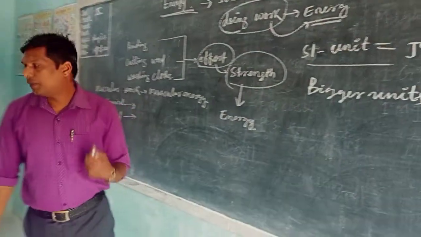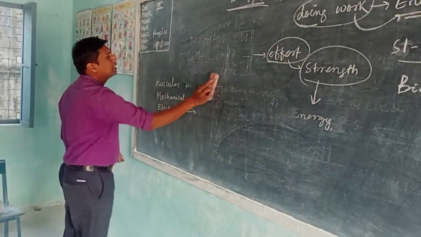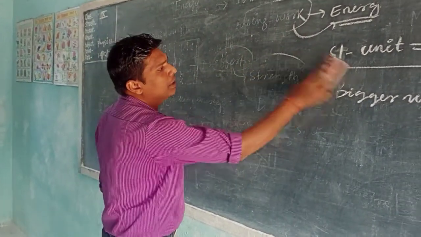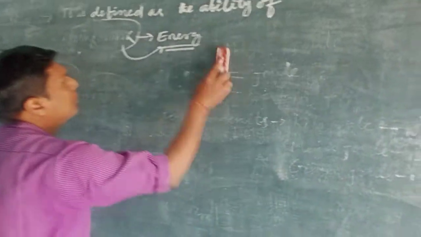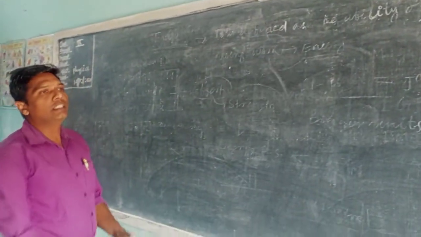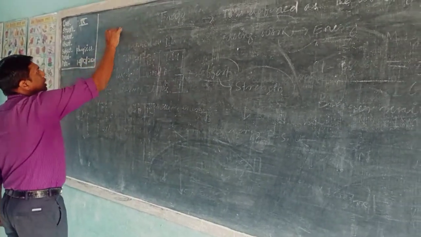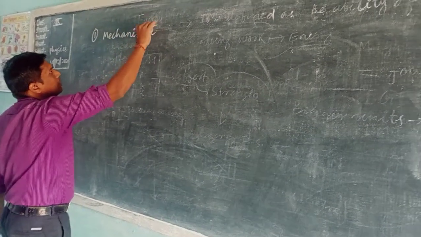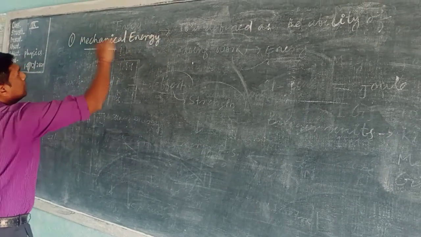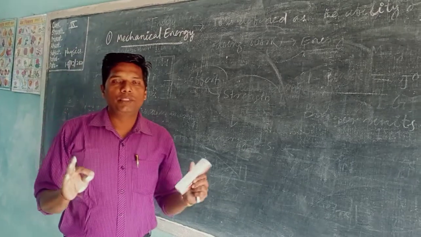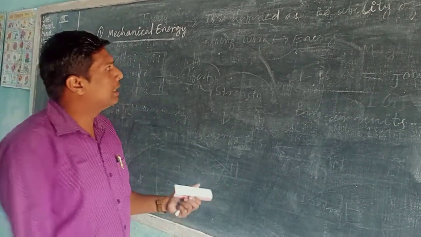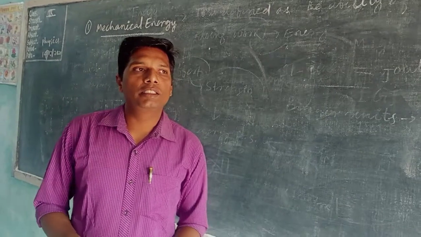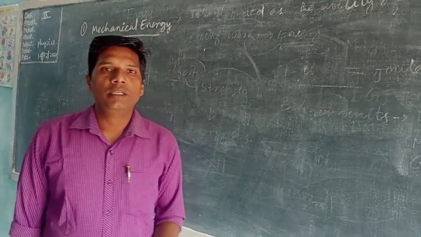And there are different forms of energy. Heat energy, tidal energy, wind energy, water energy, geothermal energy, wave energy, nuclear energy, electrical energy.